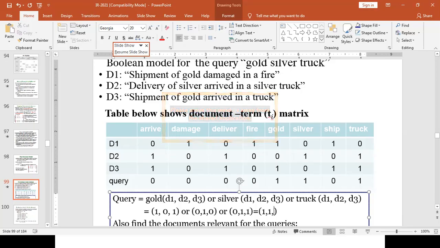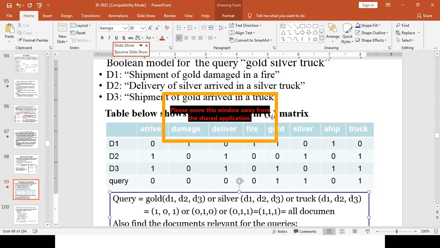What about track? It appears at least in document 1 and document 3. So as a result, 1. So in all the cases, we get 1, 1, 1 at the end of the day. That means all documents are relevant.